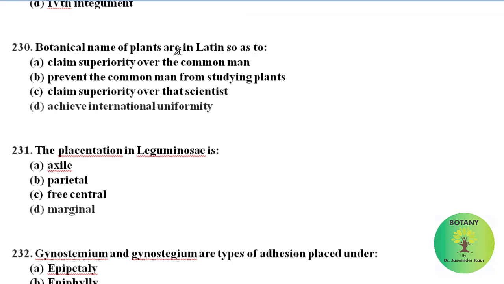The names of plants are given in Latin to achieve international uniformity. The placentation in Leguminosae is marginal placentation.